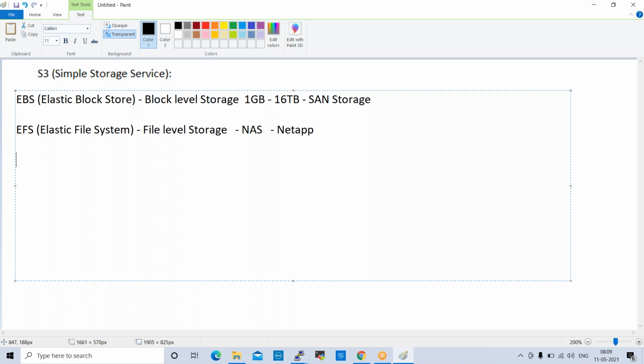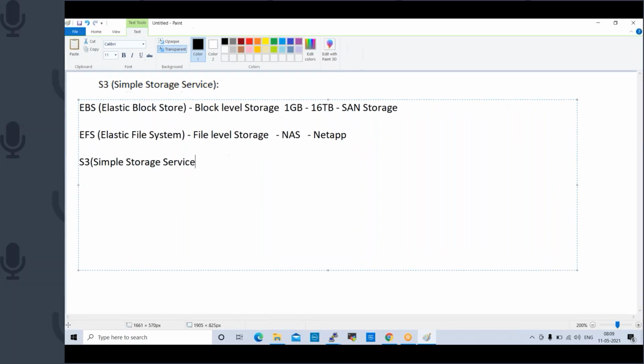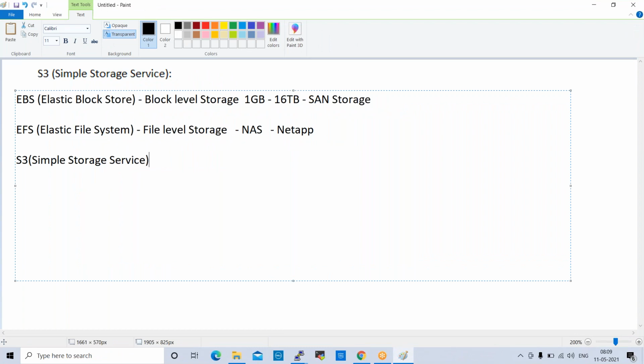Next one is S3 bucket. S3 stands for simple storage service, which we discussed already. This is not file storage and this is not block storage. This is object storage. We can upload any files, download any files, move any files, edit any files. It will allow all file formats.